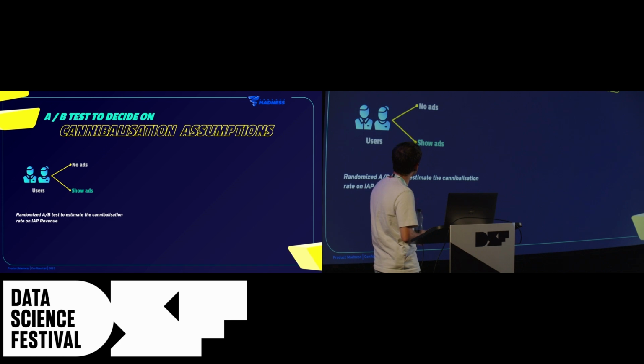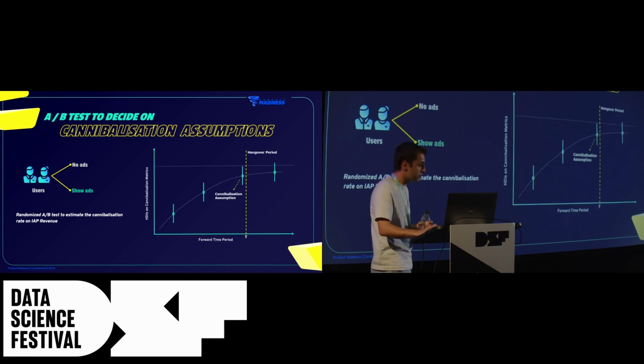For one, which is the control, we keep not showing ads. And for the other group, we can actually introduce ads and then start measuring the damage on in-app purchase revenue metrics. And while doing that, on the right-hand side, what you see is that the x-axis is the forward time period, so 1 day, 3 days, 7 days, whatever it is after.